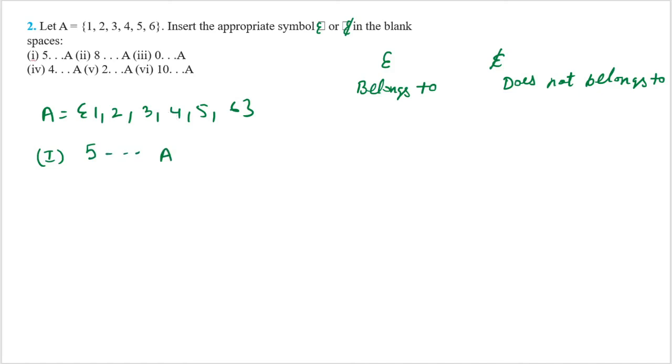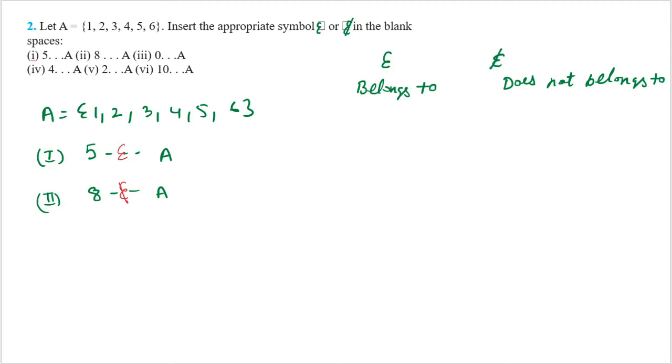So what will you say? 5 belongs to A. Similarly, the second part: 8 dash A. Here you can see 8 is not there in your set. So 8 does not belong to A.